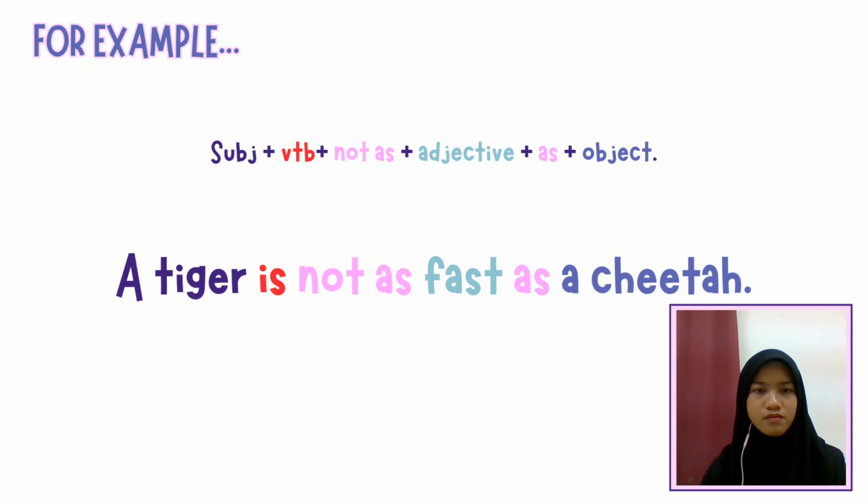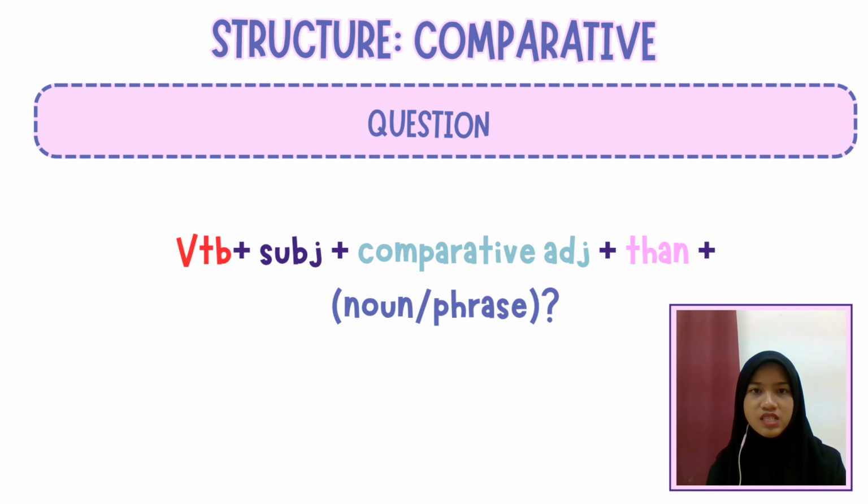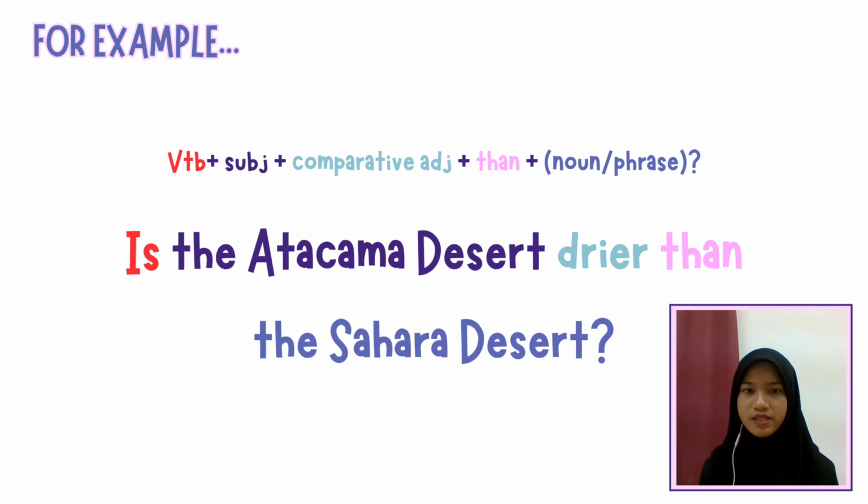Now the last structure for comparative is the question structure. So the formula is verb to be plus subject plus comparative adjective plus than plus noun or phrase. For example, is the Atacama Desert drier than the Sahara Desert? So the verb to be is plus subject the Atacama Desert plus the comparative adjective drier plus than plus noun or phrase the Sahara Desert, and don't forget to put the question mark at the end of the sentence. So based on the rules that we have learned before, the adjective dry ends with Y. Therefore, you need to change the Y into I and add ER. So it will become dry, drier.